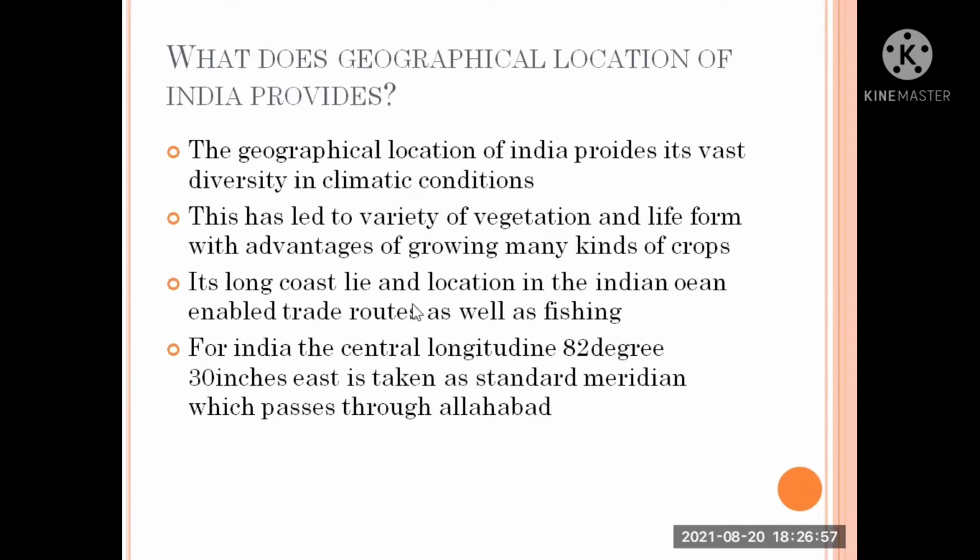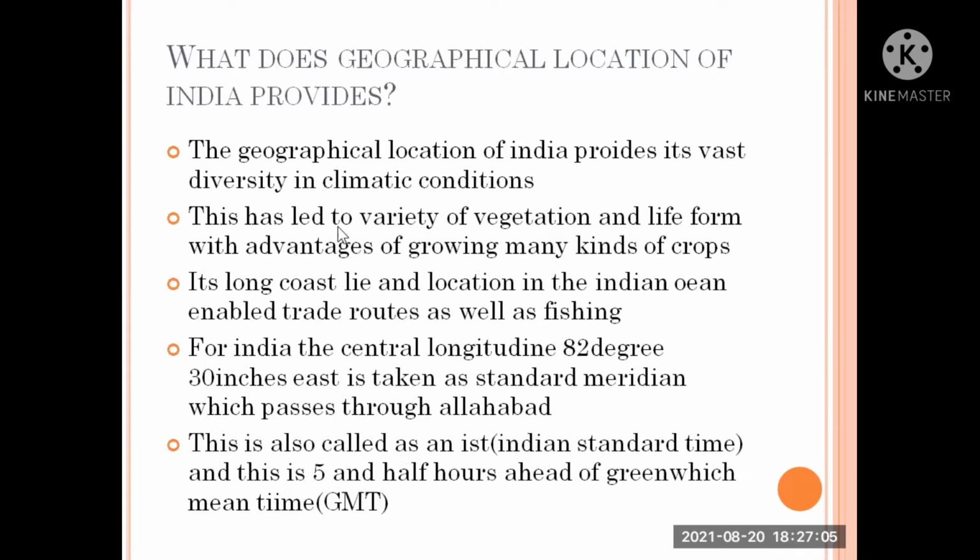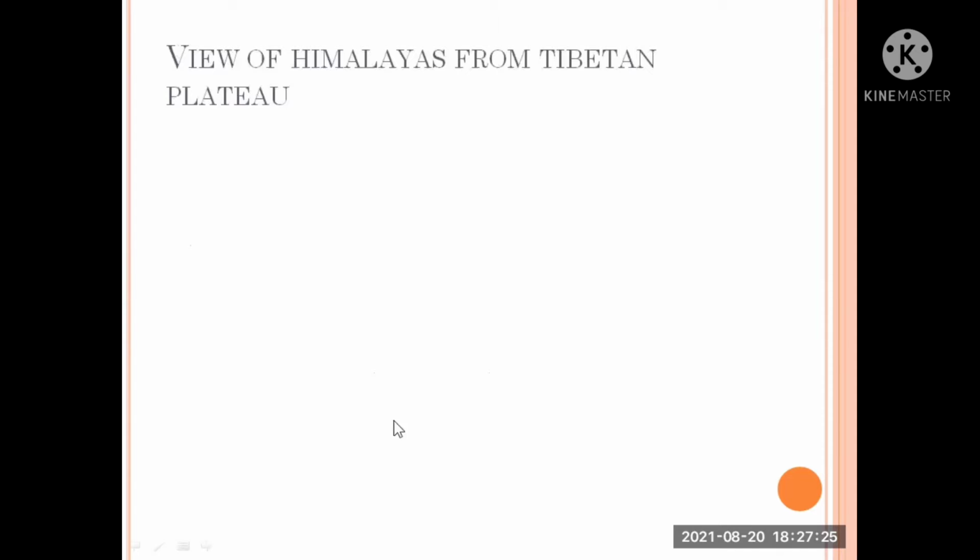For India, the central longitude, 82 degrees 30 minutes east, is taken as the standard meridian, which passes through Allahabad, and this is also called IST. You know, right? We see IST on mobile phone clocks. IST is nothing but Indian Standard Time, and this is 5.5 hours ahead of Greenwich Mean Time.